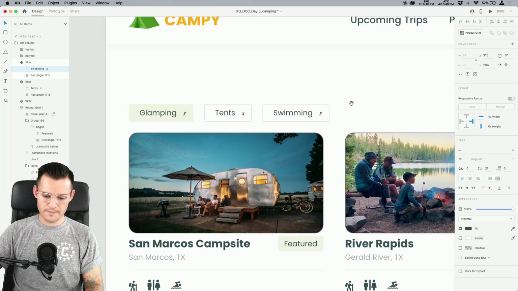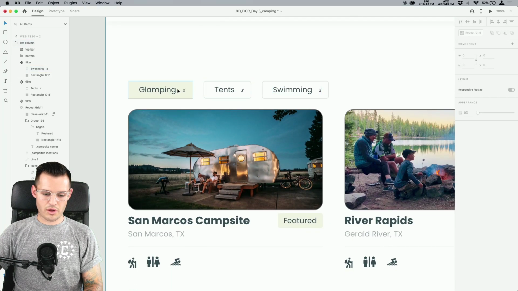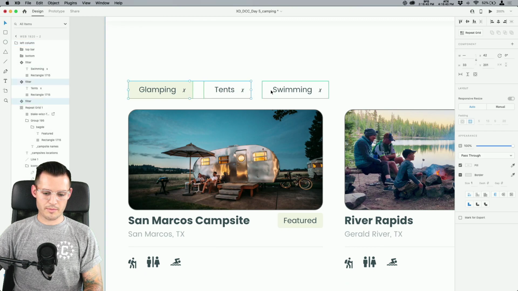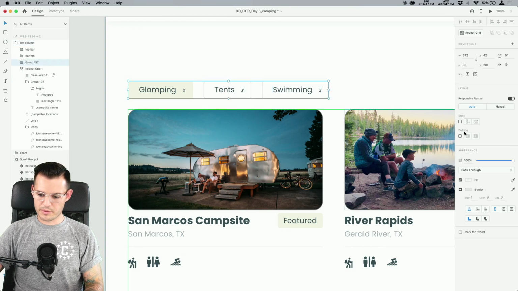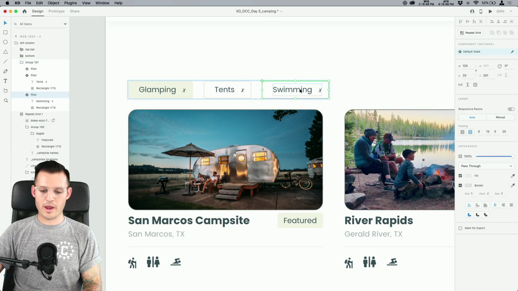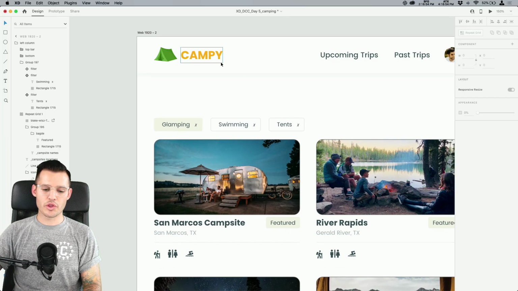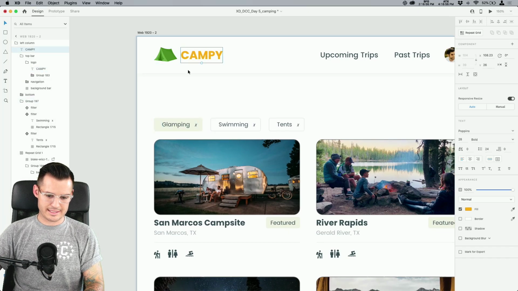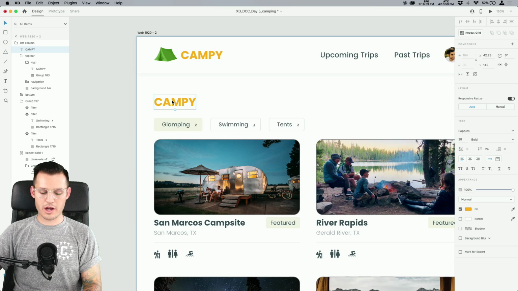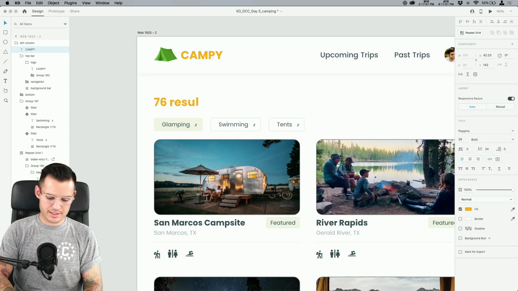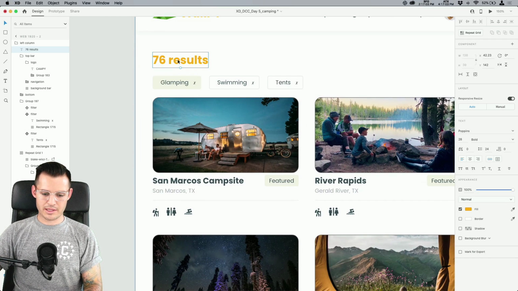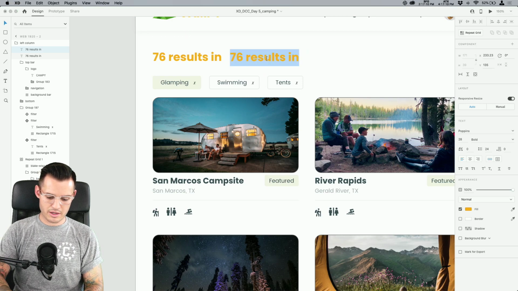Okay, pretty cool. And then let's take all three of them. Let's grab all three of these little filters, group them together, turn on the stack, and that way we can come back in later on in our design file and rearrange those. Stacks to the rescue. Come on, stacks. You were rocking my world here. Let's go 76 results, something like that. And we'll do 76 results in, and then we'll do a separate piece of text over here, Central Texas.